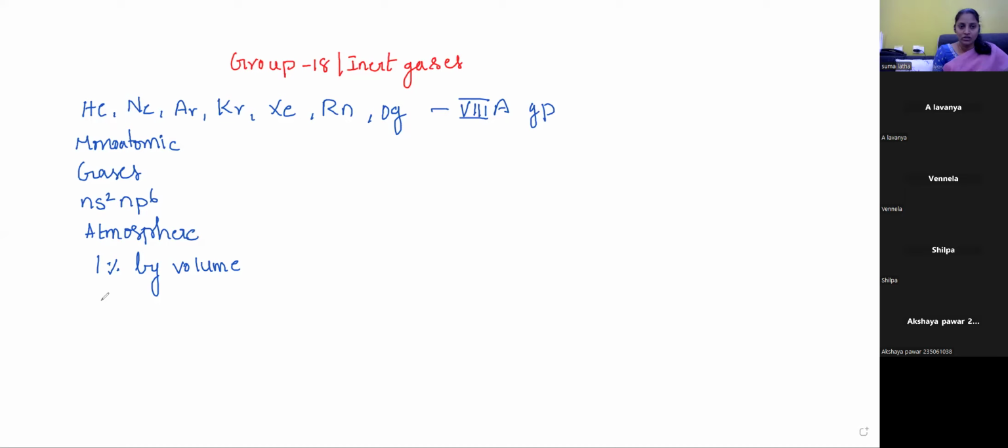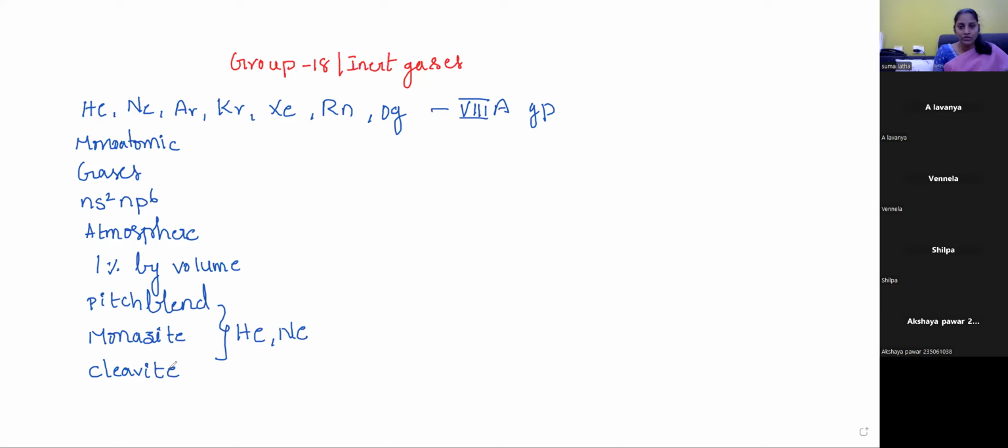After that, helium and neon are available from the radioactive decay of pitchblende, monazite, and clevite. From this, helium and sometimes neon are obtained. Argon is the most available element in atmospheric conditions, 1% by volume. Xenon and radon are the rare elements.